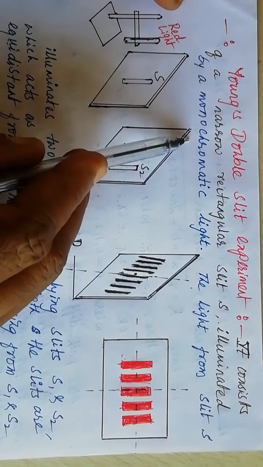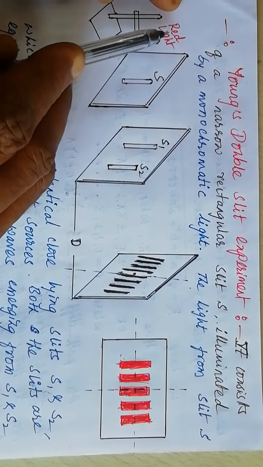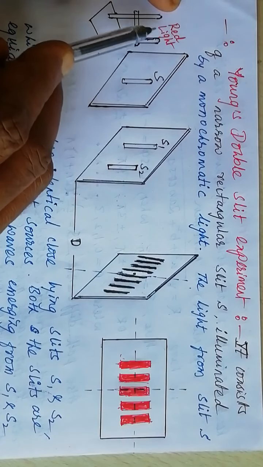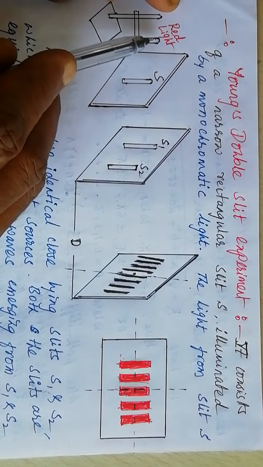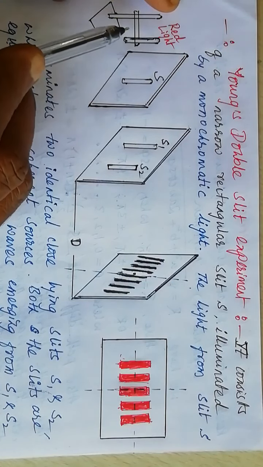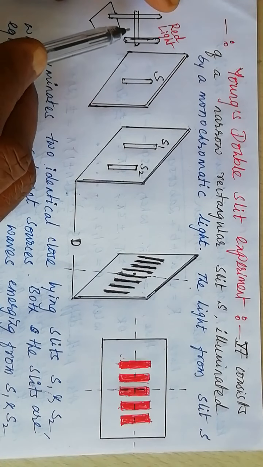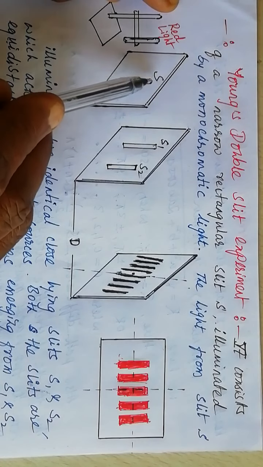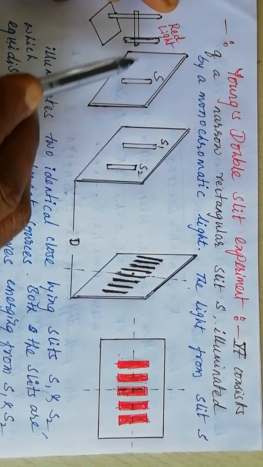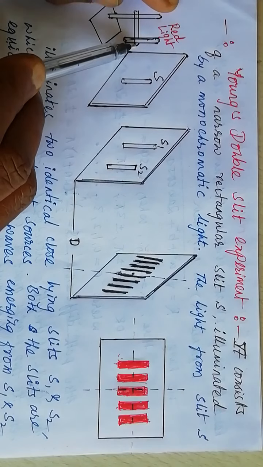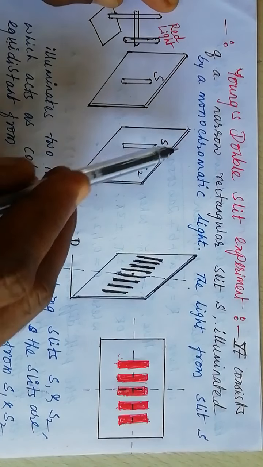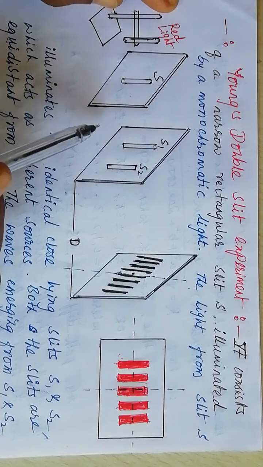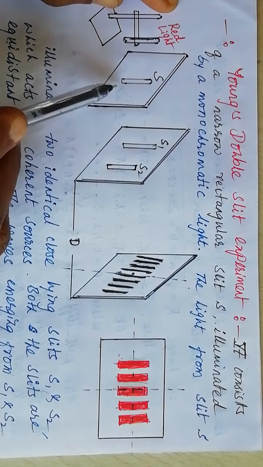So these are the two cardboards. Red light, a bulb emitting red light, is a monochromatic source. If you use a mercury bulb, it gives out white light, which is polychromatic light. So here we are going for monochromatic light. S is a rectangular slit made in the cardboard, which is placed just in front of the source of light. Another cardboard with two rectangular slits S1 and S2 is placed very close to S.